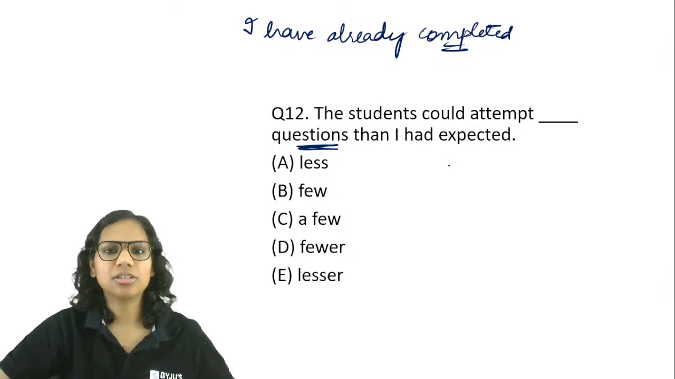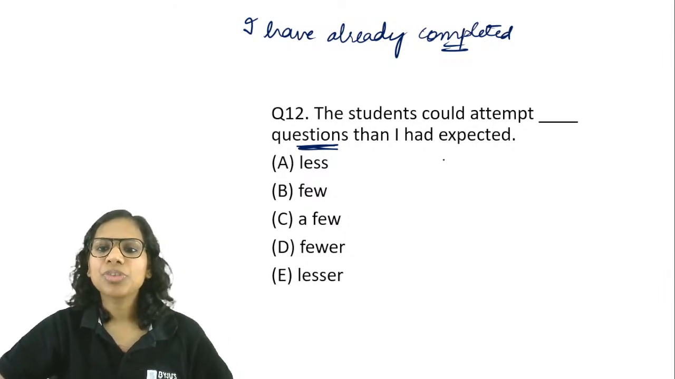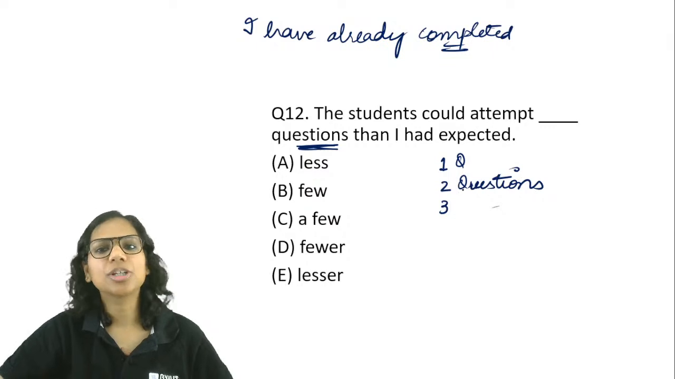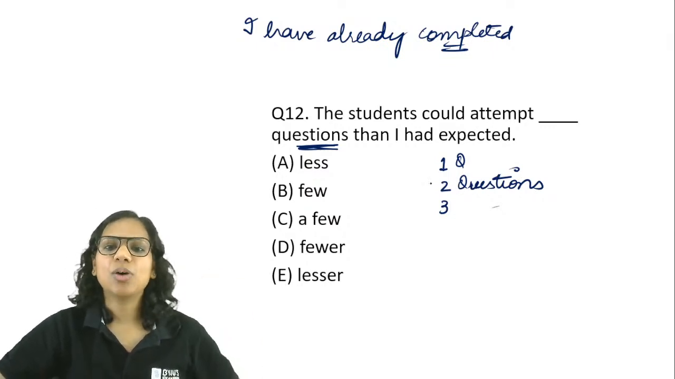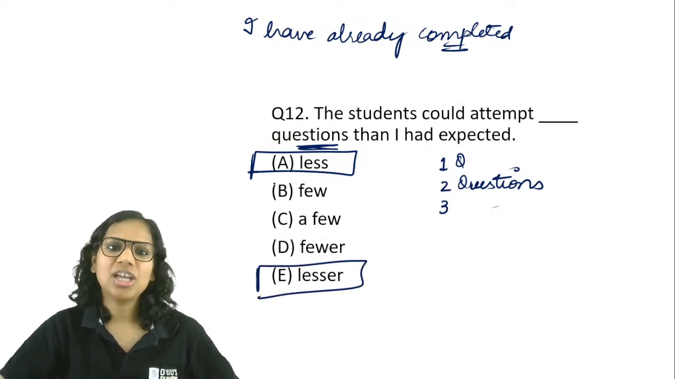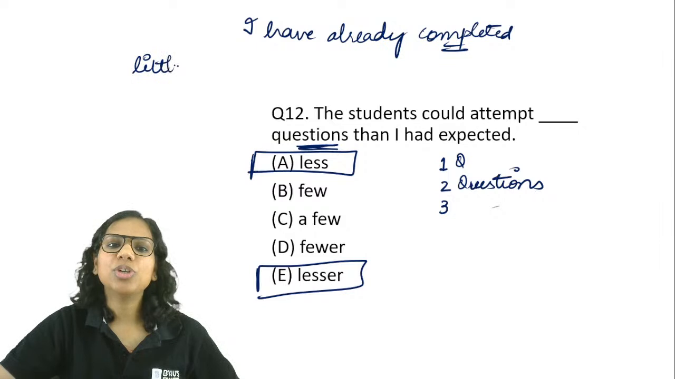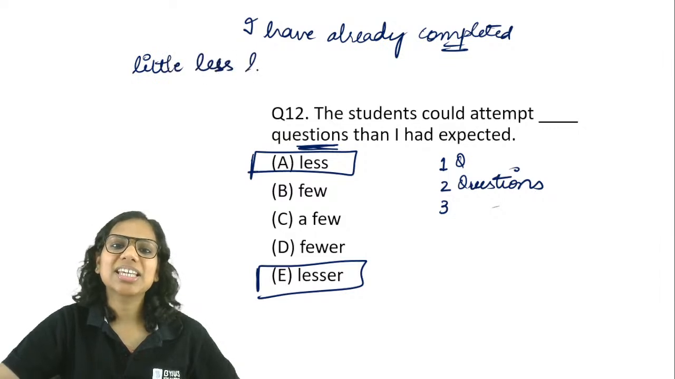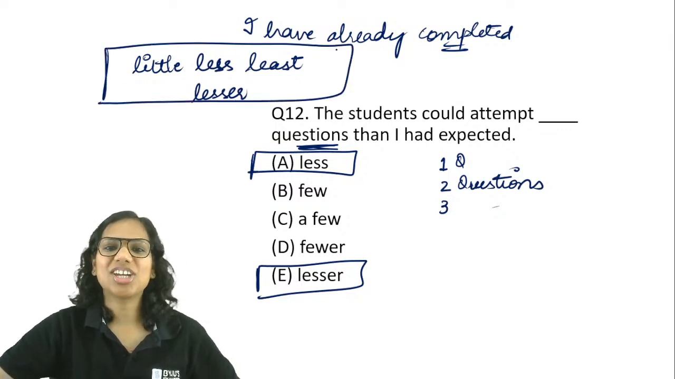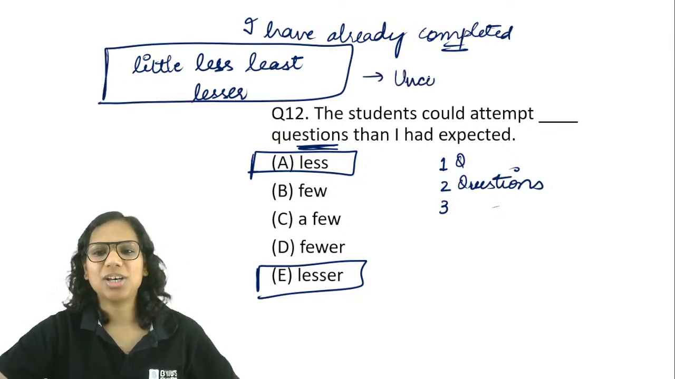I just told you in one of the previous slides that when you can straight away put a number before something, that means it's a countable noun. One question, two questions, three questions. I can directly put a number. This is a countable noun. With countable nouns, we do not use little, less, least, not even lesser. This group of adjectives is reserved for uncountable nouns.